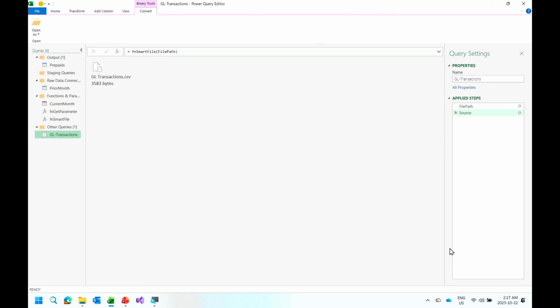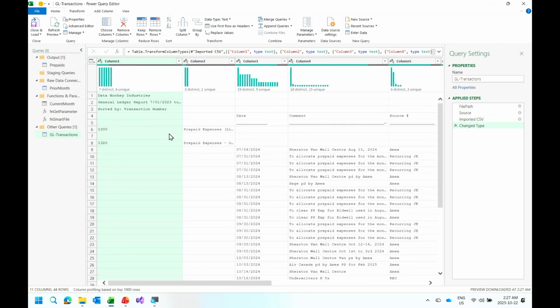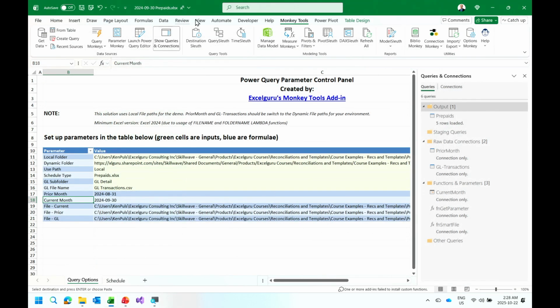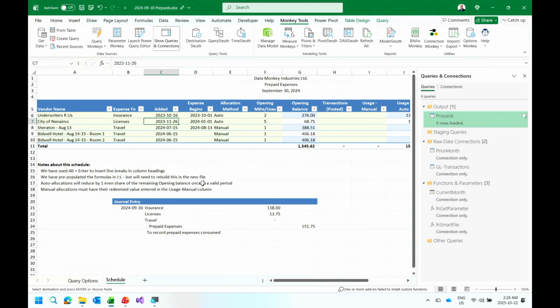It's brilliant. It gives me a nice little picture of the CSV file. You would see this if you browse through things that are in the right way. If you double click on it, there is my GL transactions file. So that's kind of cool. So let me just move that up into the raw data sources. I'm also going to call out real quickly here. How many of you, when you've been building Power Query, have run into the dreaded formula firewall?